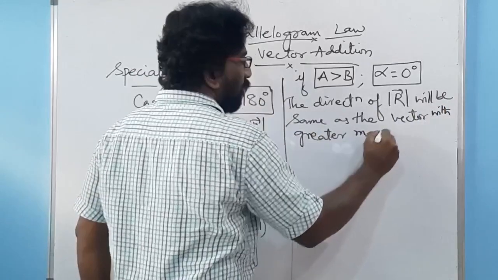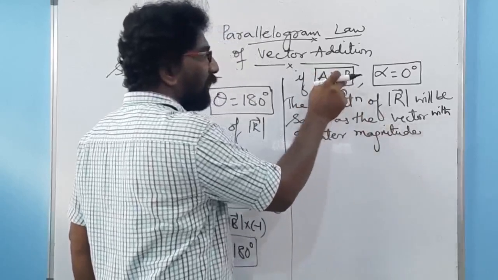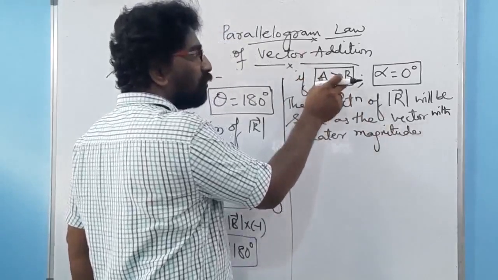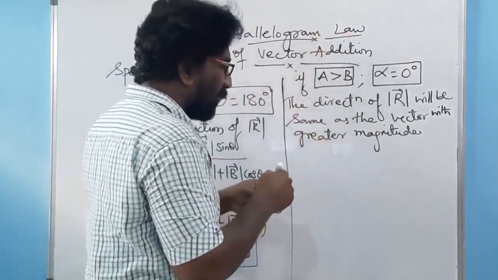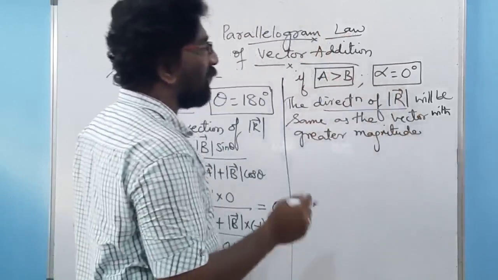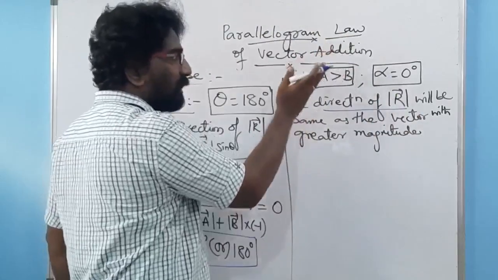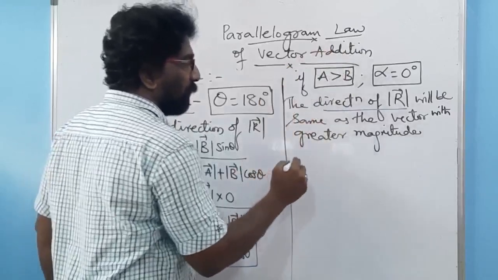It means that among these two vectors, A and B, whichever has the greater magnitude, in whichever direction that particular vector is moving, in the same direction your resultant vector also will move. The direction of your resultant vector will be in the direction of the vector having the greater magnitude among these two vectors.